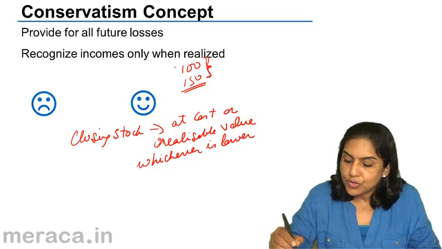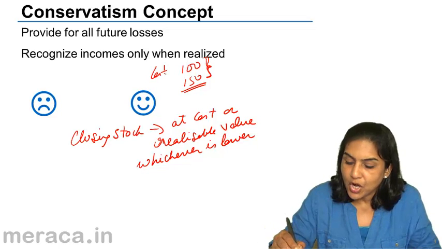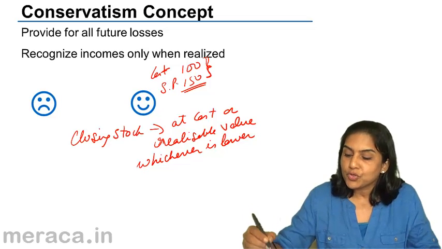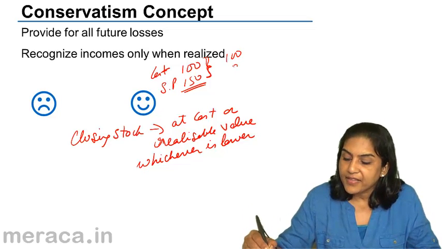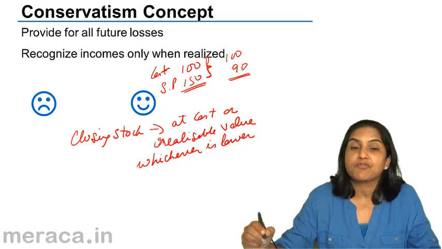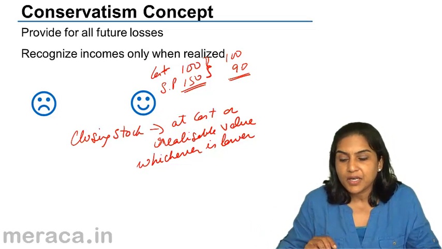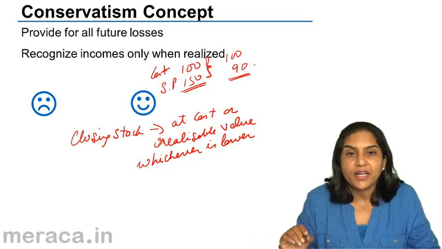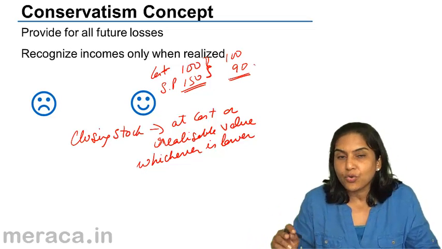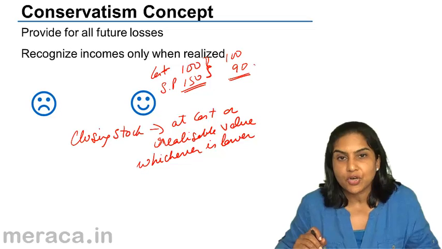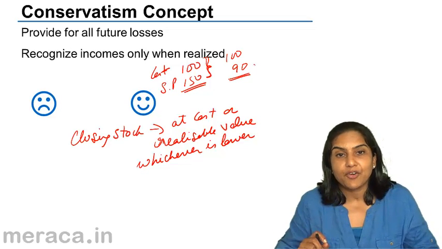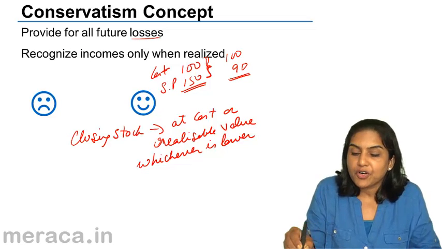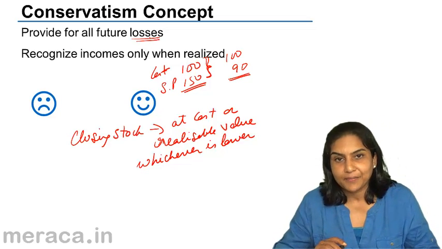But suppose this was the cost and this is the selling price. Suppose the cost is 100 and the selling price for some reason has fallen to 90 rupees. Then this closing stock is valued at only 90 rupees, because I know that tomorrow when I sell this stock, I will make a loss of 10 rupees. So I make a provision for this loss immediately.